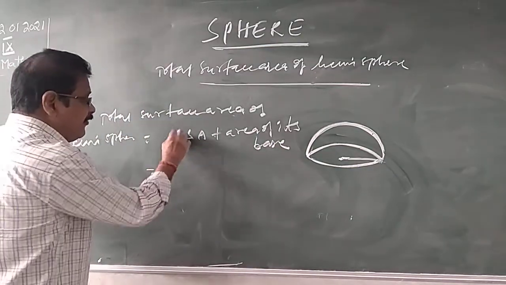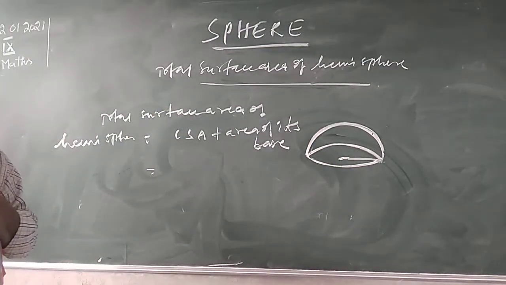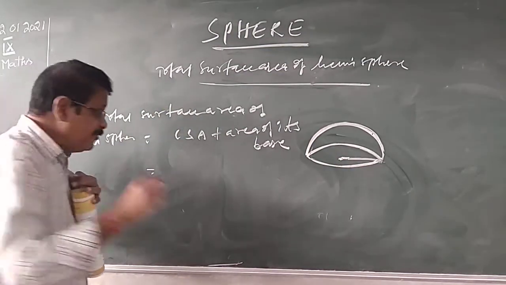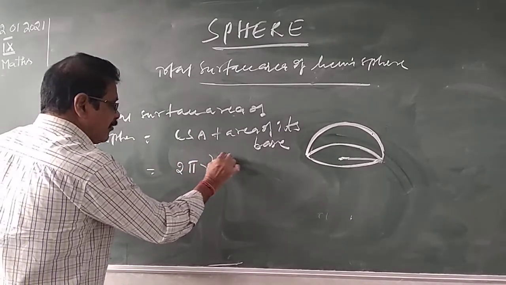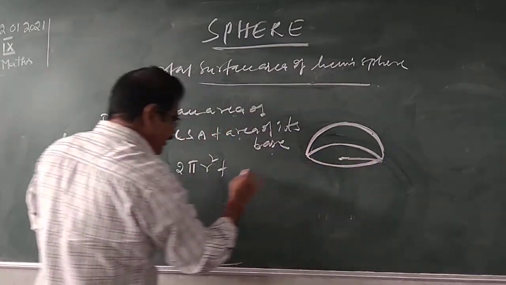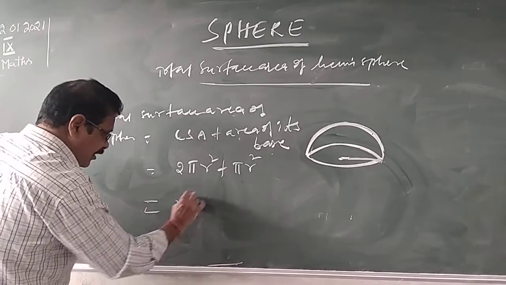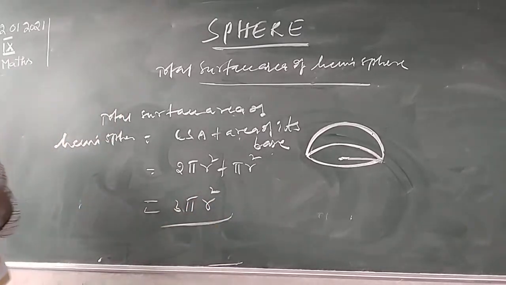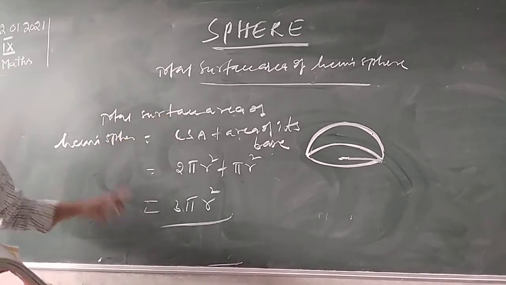Curved surface area of hemisphere. We know that the total surface area of a sphere is 4 pi r square, so the hemisphere is 2 pi r square. Area of its base: what is the base? Circle shape only. The base area means pi r square. So 2 pi r square plus pi r square, 3 pi r square. Like this, you can derive the formula for total surface area of hemisphere.